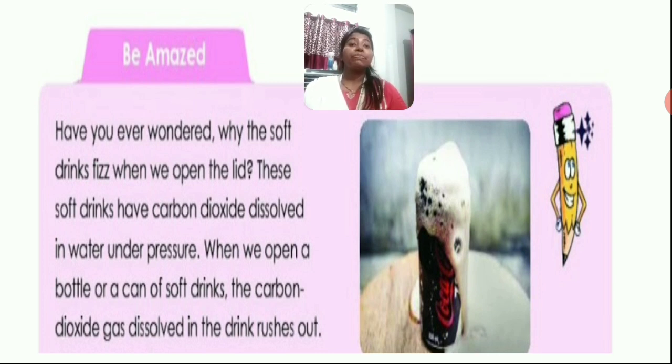For that reason, with soft drinks, not only in cans but even in bottles, when we open them, the first thing is the gas coming out, the bubbles coming out. Yes, because the carbon dioxide was dissolved under pressure, and all soft drinks are carbonated drinks. For that reason, soft drinks always fizz when we open the lid. Am I clear? Okay.